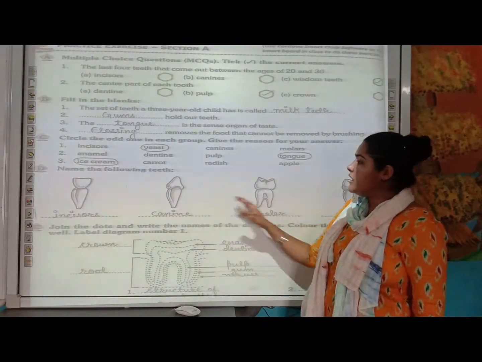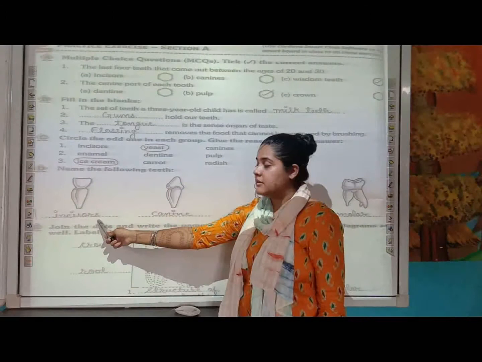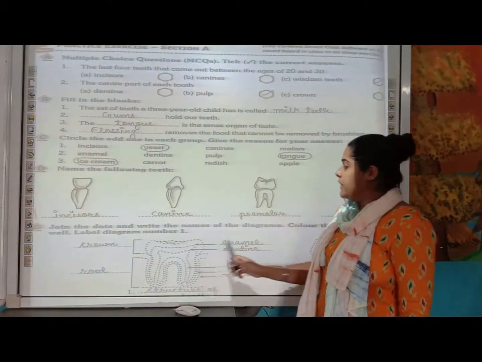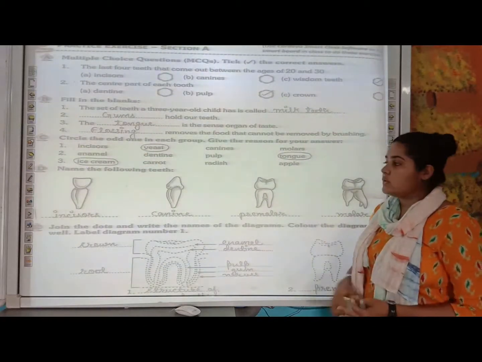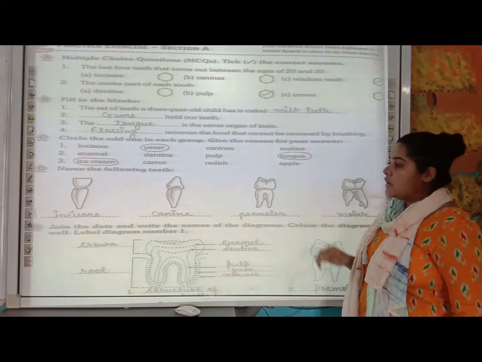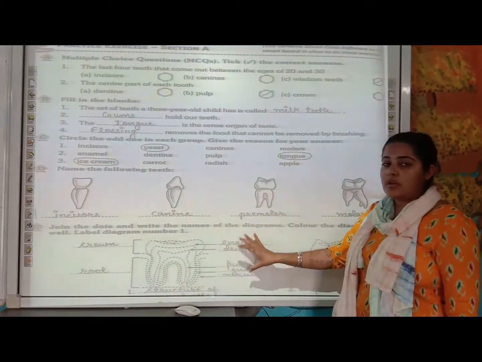Next, different types of teeth are given here. You have to name them. So the first one is your incisors. Next one is your canine. Third one is your premolars and the last one is your molars. So these are the various kinds of teeth. For the last one here, you have to join the dots and write the names in this diagram.